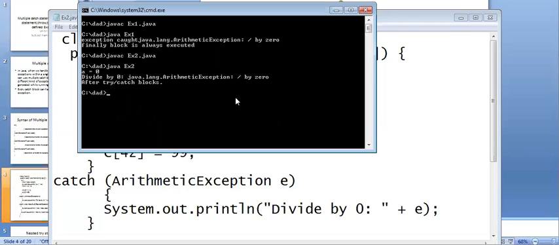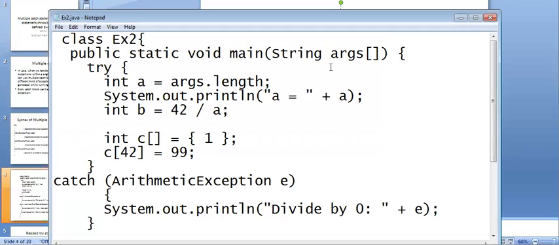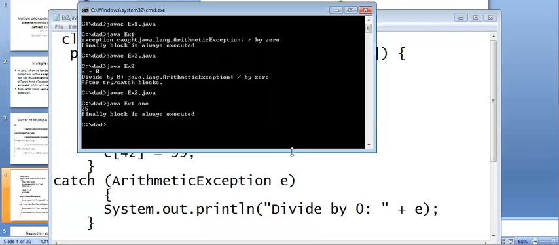Right? Now we're going to supply one argument here. Compile the Java source code and run it. So here I clear the screen, CLS.